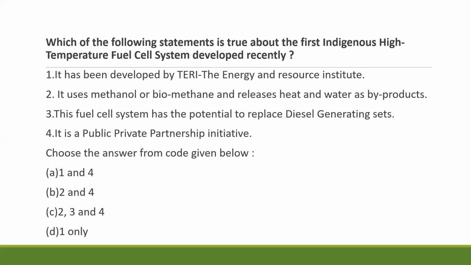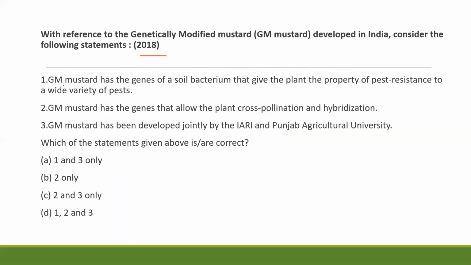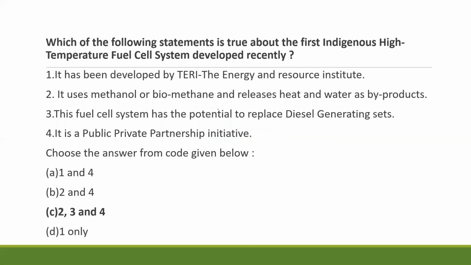Moving to next question. In this question, you need to focus on developed by keyword. It's easy for examiner to change who developed the technology. For example, in 2018, GM mustard question, you can clearly see developed by aspect of this question was changed. So we have asked you a very important technology in recent current affairs with statements similar to UPSC question. Here you eliminate developed by and the rest options seem to be possible or are plain statements. So the correct answer is 2, 3 and 4.